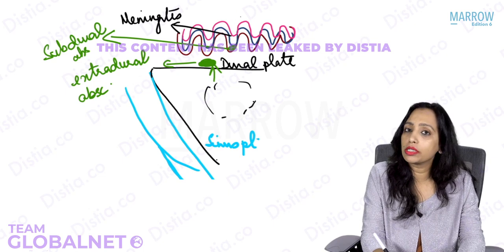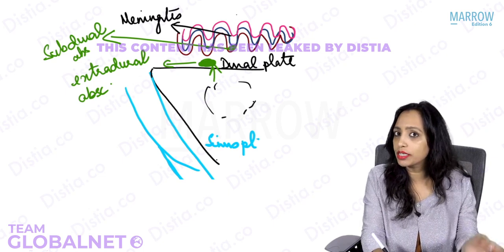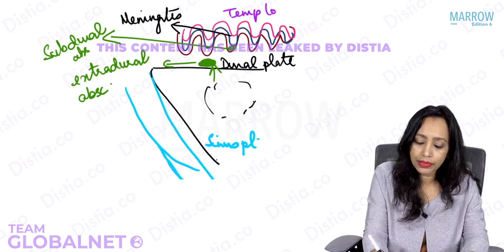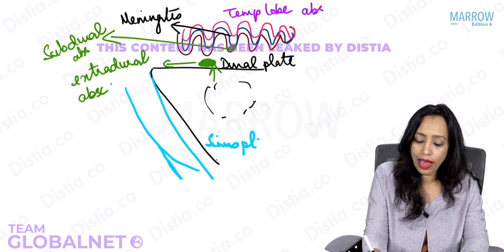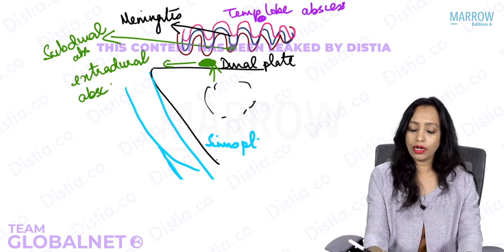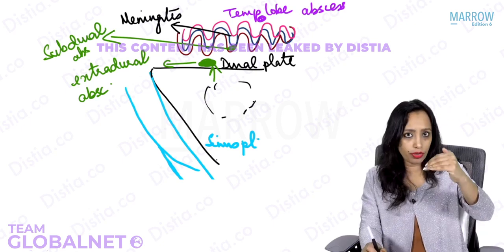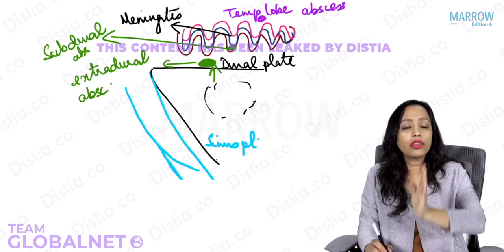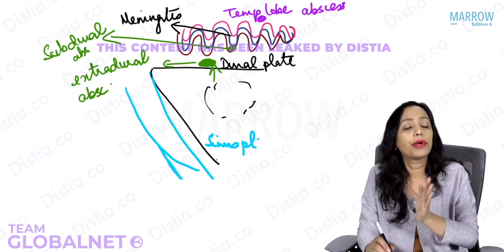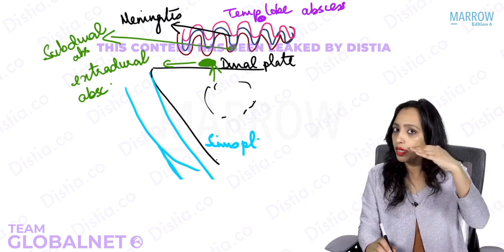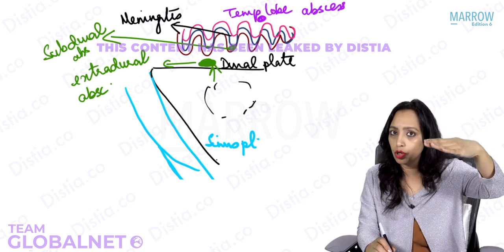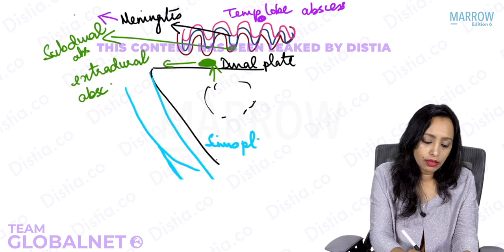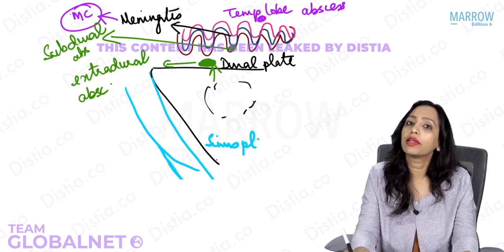Then it can go into this part of the intracranial cavity. What is this lobe? Yes, the temporal lobe. So then there can be temporal lobe abscess. This is how we are going to remember: extradural, subdural, meningitis, temporal lobe abscess. These complications that we are remembering in an orderly fashion do not occur in the same order, but we remember it like this so that we do not forget. The most common is meningitis.